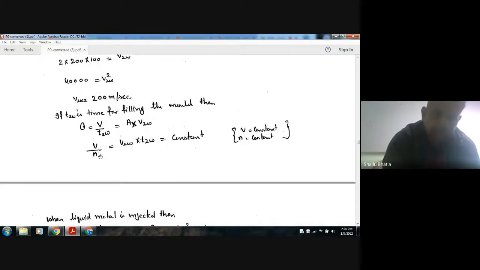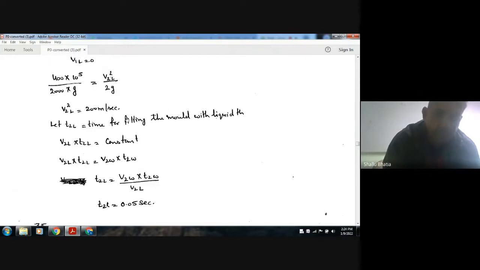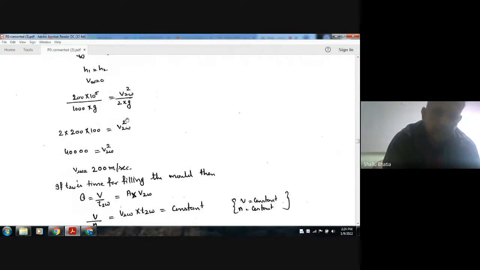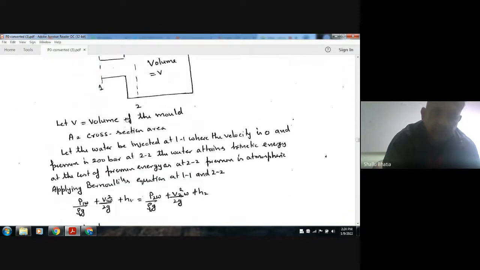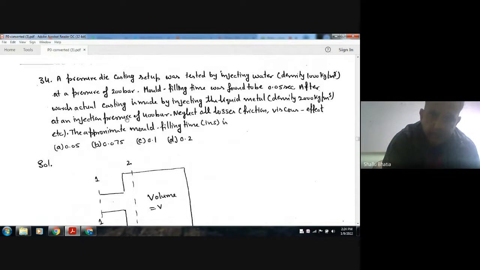Now equating this quantity with water and with liquid, T2w is given as 0.05 seconds.